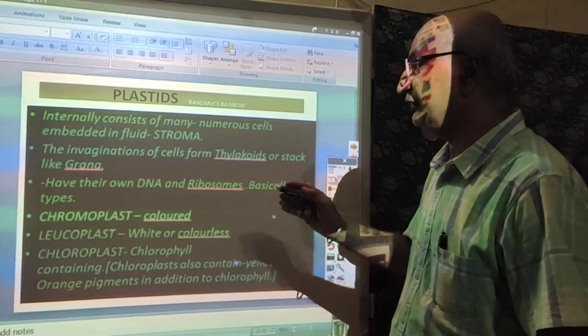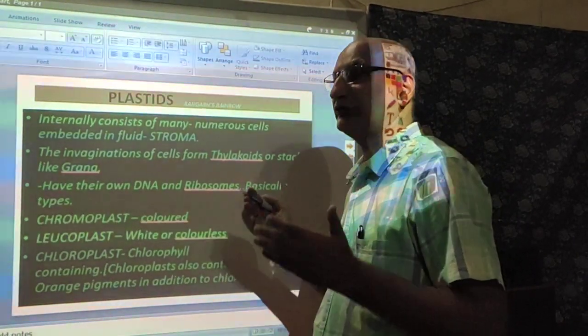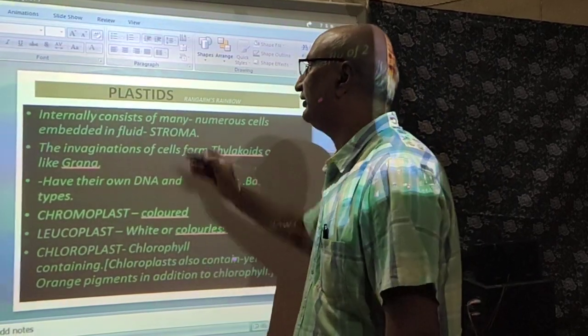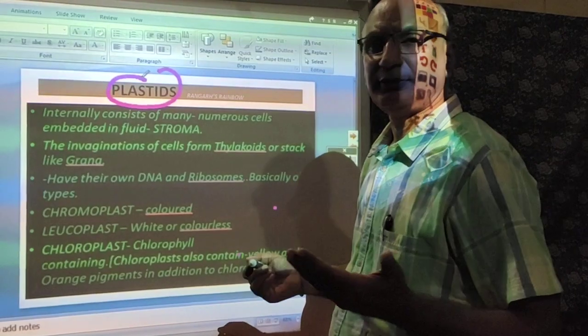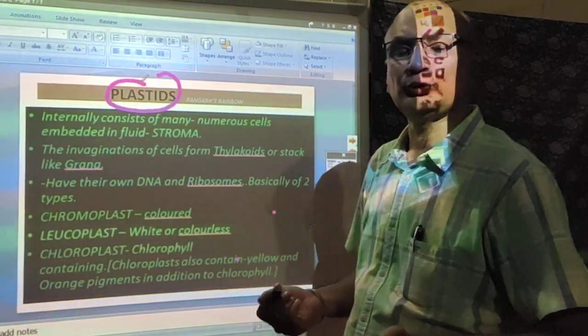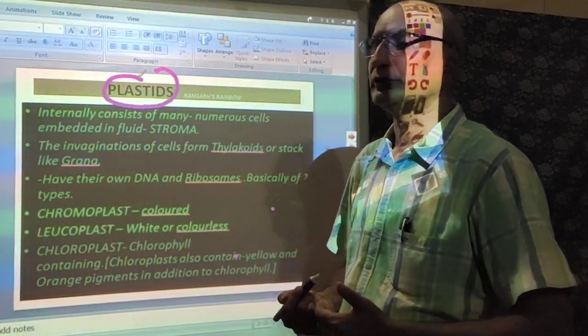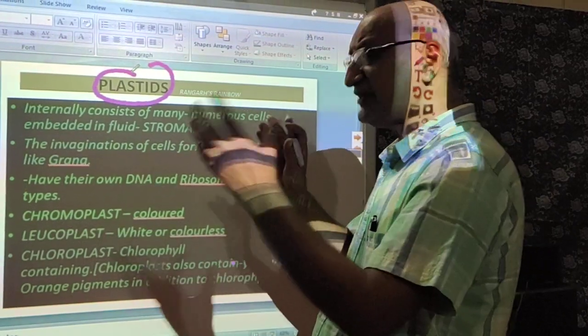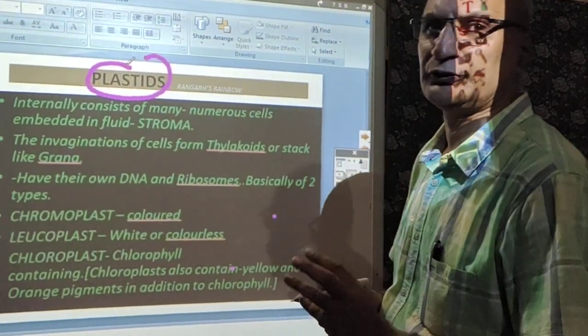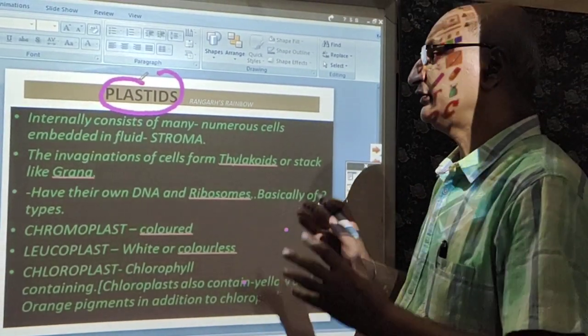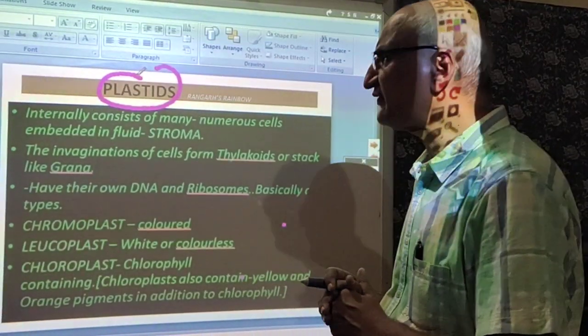We will continue with our next cytoplasmic organelle, that is known as plastids. You have heard about the chloroplast, chromoplast, and leucoplast. These together, leucoplast, chloroplast, and chromoplast, dear students, constitute plastids.